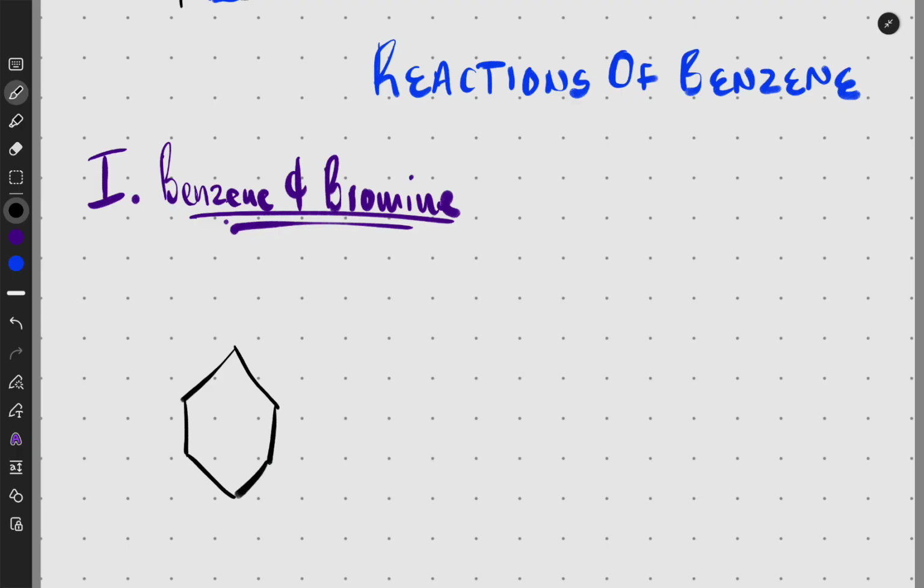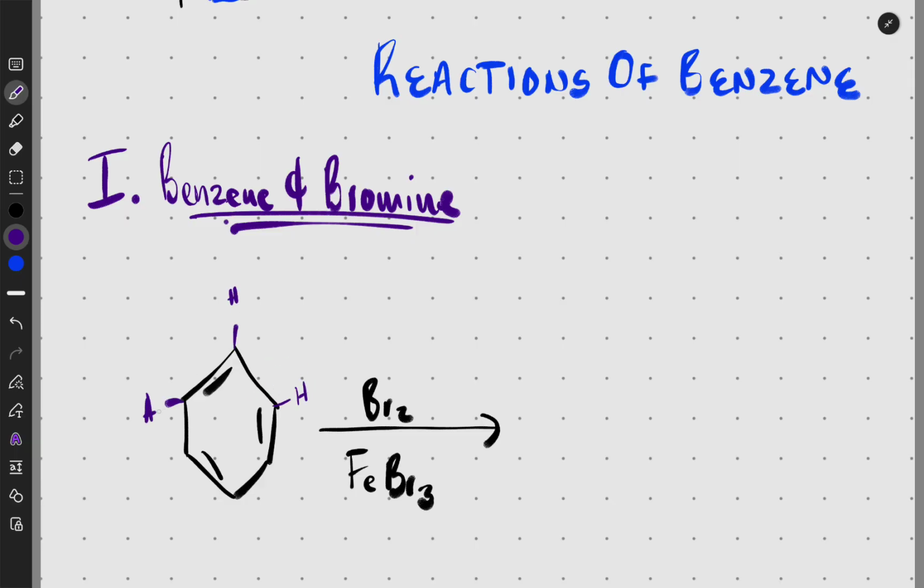So here we have a benzene like this. And if I add bromine in the presence of FeBr3, then a reaction is going to take place. And that reaction is bromine is going to substitute a hydrogen. Because what you must know is that there is a single hydrogen on each of these positions.